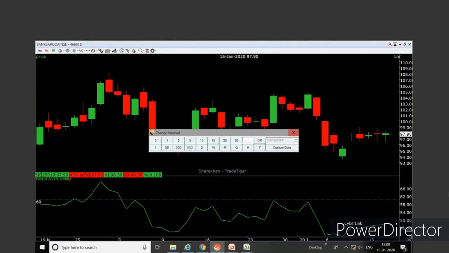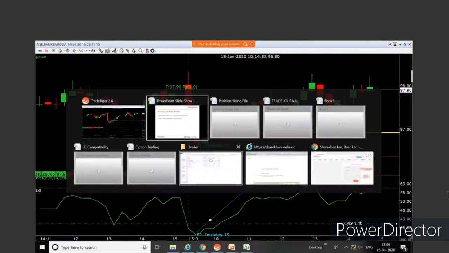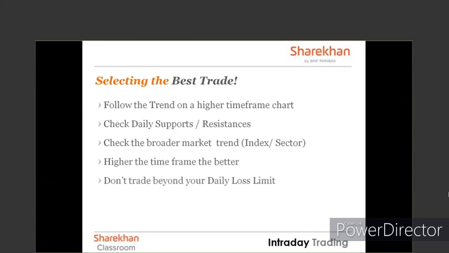So just go on a daily chart and check whether the confirmation of the trade is with a support and resistance on a daily chart. Check the broader market index. See in which direction the entire market is going and follow that as well. The higher the time frame, the better.